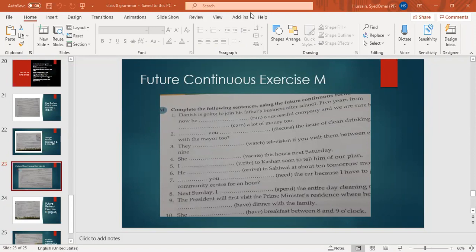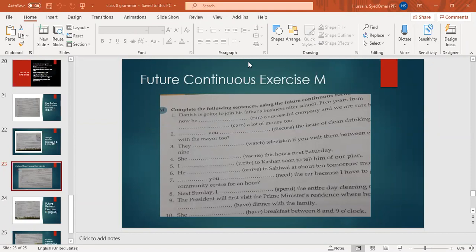Can I do next? Okay. She will be having breakfast between 8 and 9 o'clock. Okay, future perfect formula is written and I've told you how to remember the formulas. It is future, so we have to put will or shall, and it is perfect, so we will put the helping verb have with the third form of verb, the past participle.